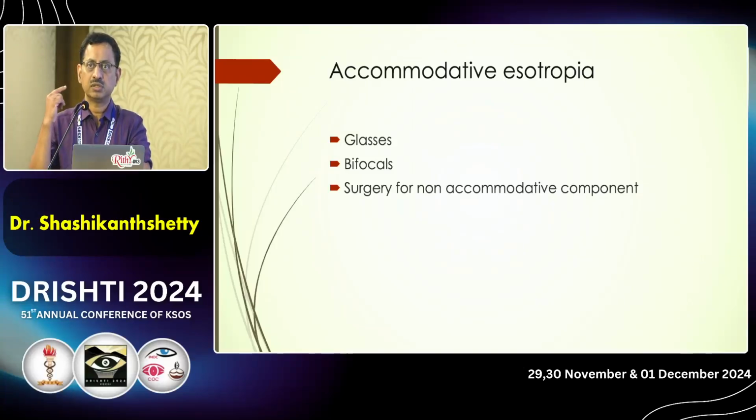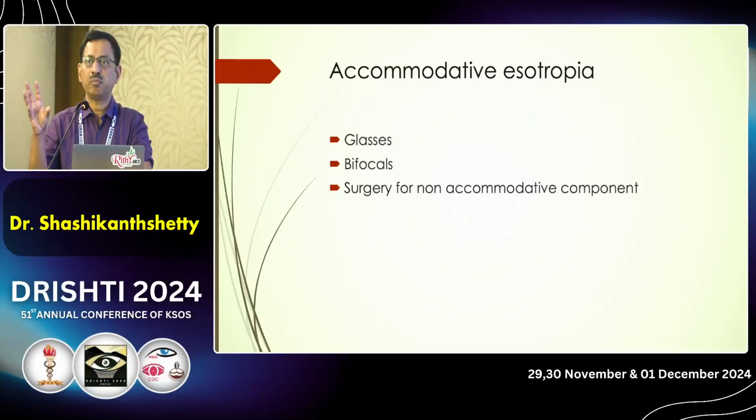So first, give the full correction. If the esotropia is persisting for near with a high AC/A ratio, then you need to give them bifocal glasses. You either give them executive bifocals or D-shaped bifocals with the upper margin of the bifocal bisecting the pupil. And if the esotropia is very significant, the AC/A ratio is low, and they are not responding to bifocals, then we need to do a surgical correction for the esotropia.